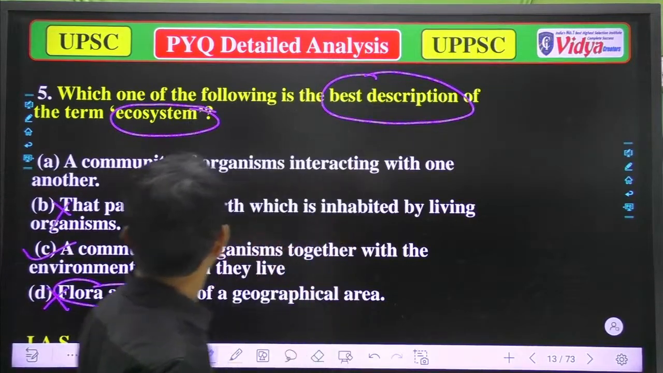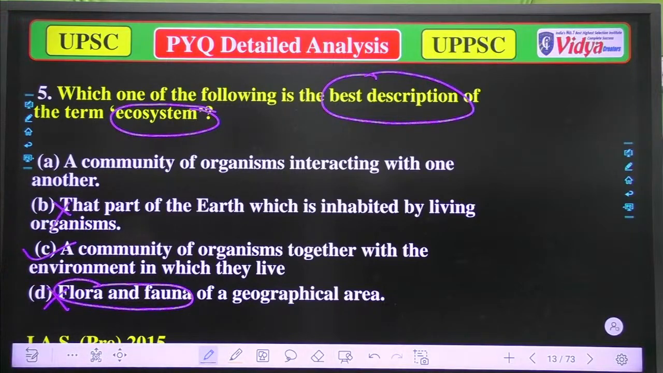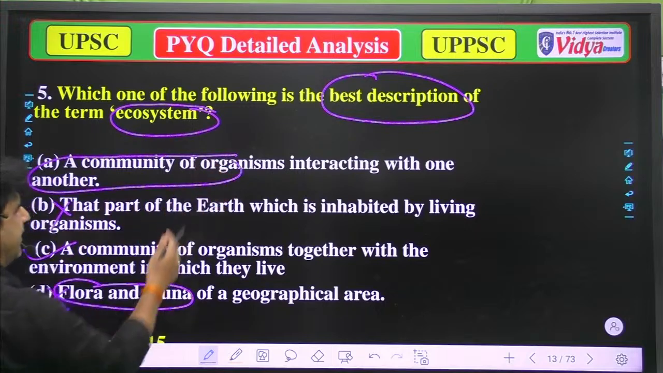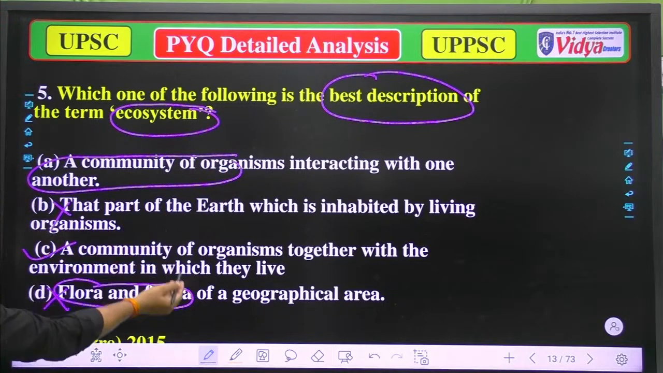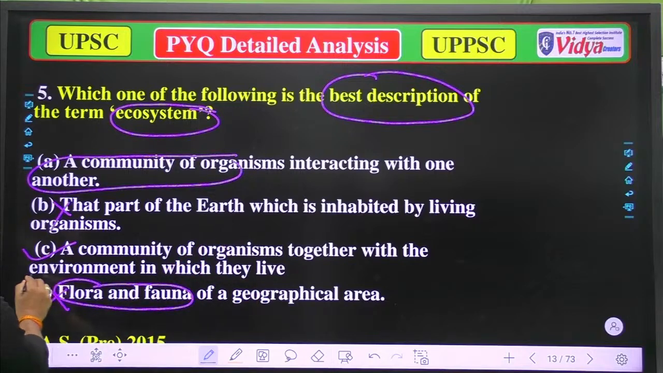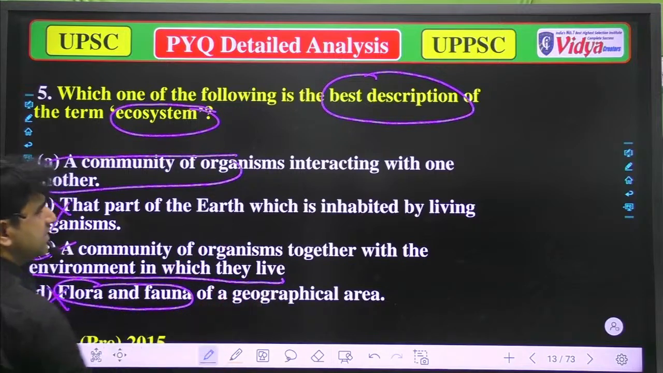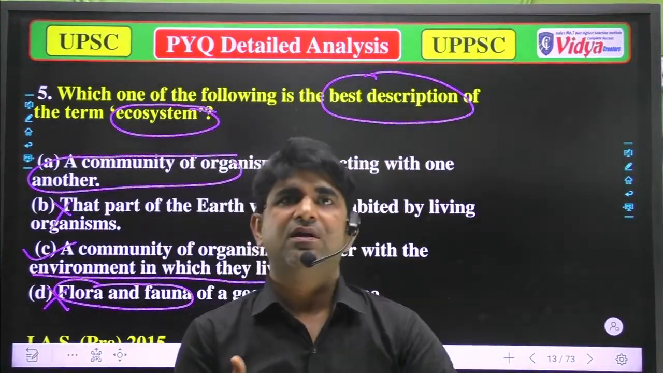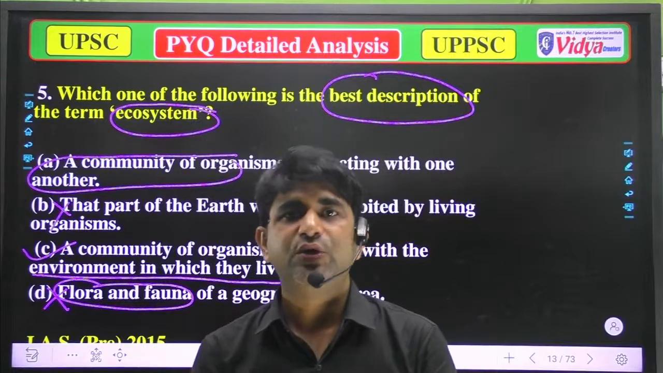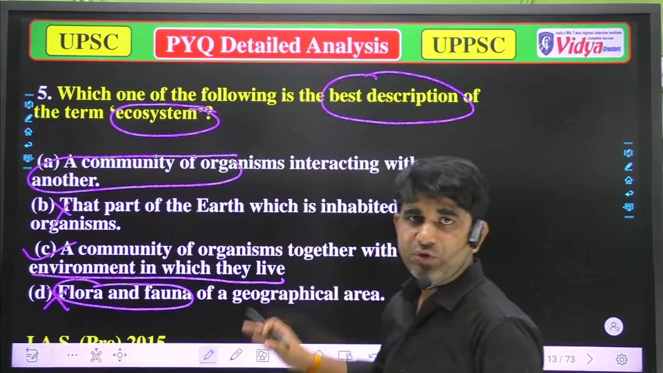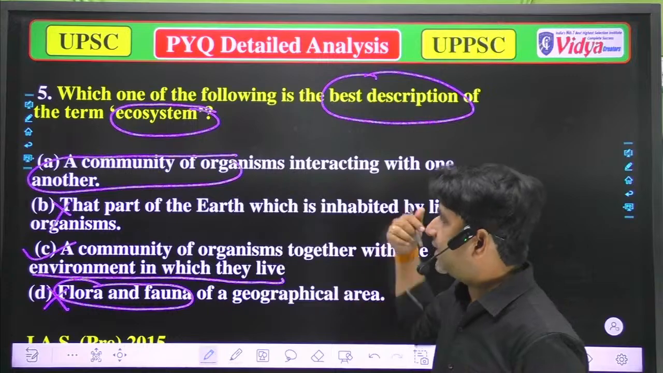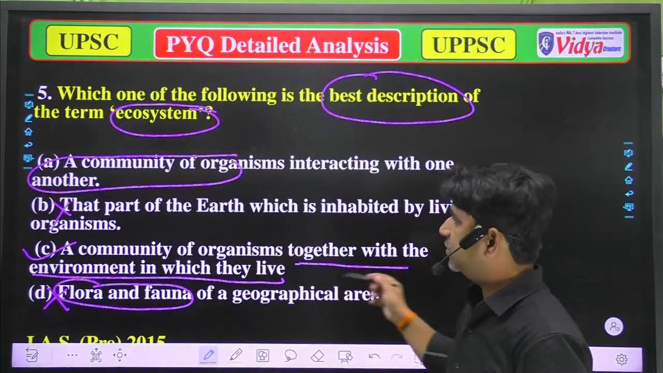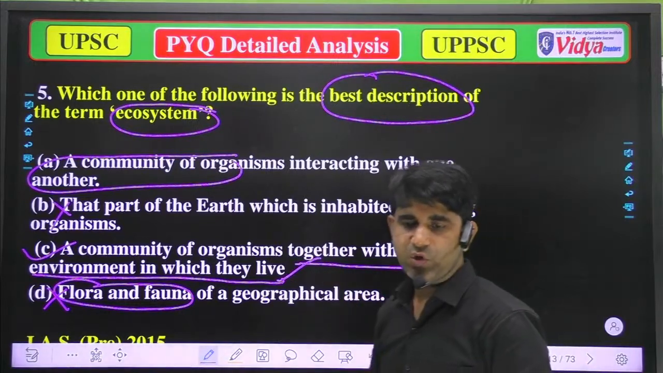Option A, no. A community of organisms interacting with one another is not correct, because in option C we have a community of organisms together with the environment in which they live. Means they will interact with their community as well as the environment too. As I have told you, all of these are correct, but the best description will be the community of organisms together with the environment in which they live. So option C is correct.